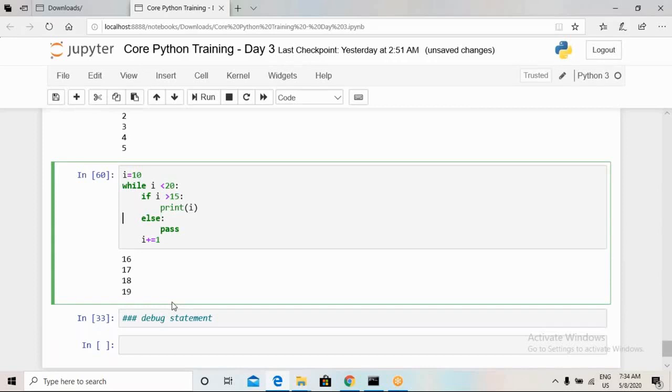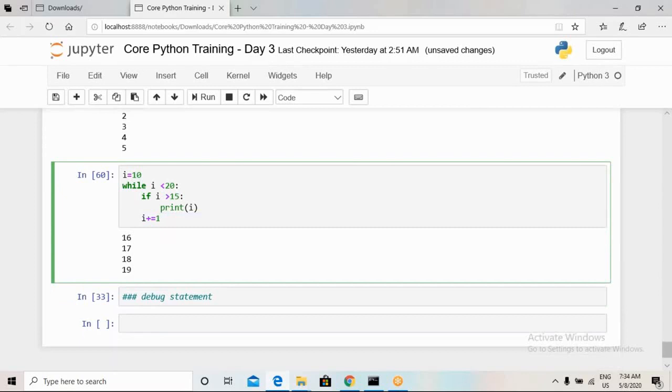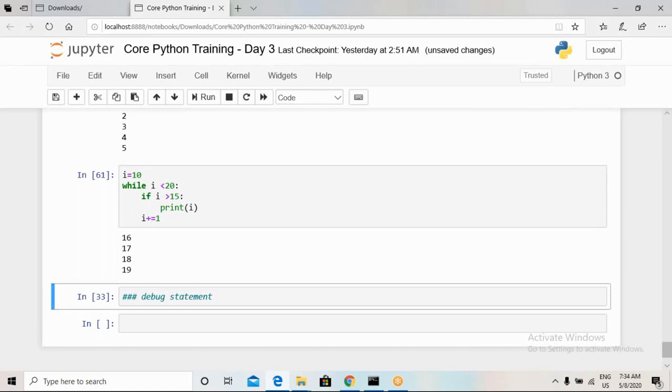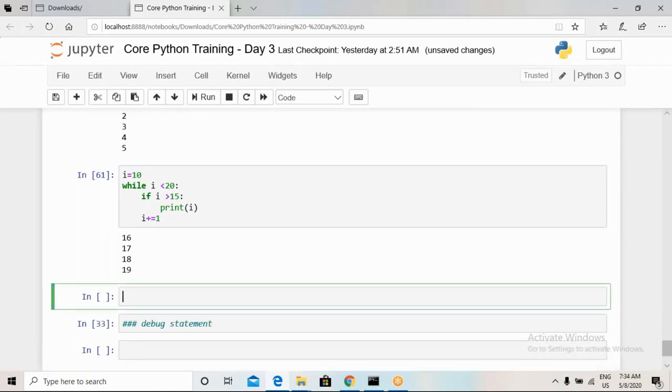Now this particular piece of code is also like doing only an if condition. Okay, so if we place pass in the else statement, that means we don't need that else condition, we can just remove that else condition. Okay, so this is all for today.